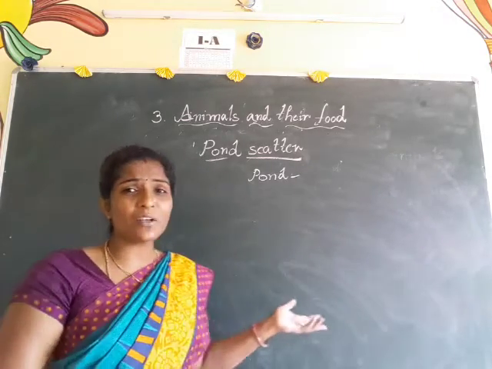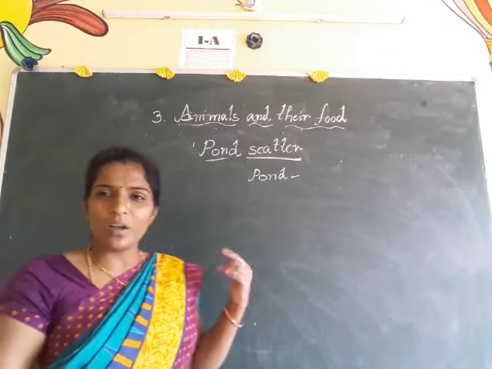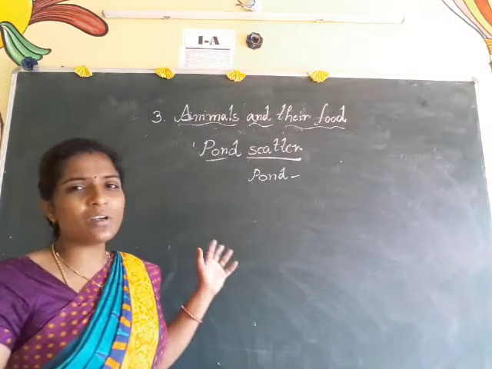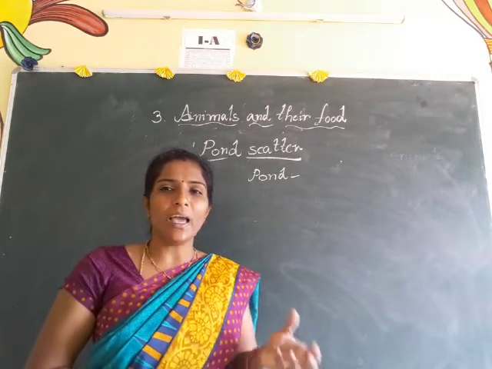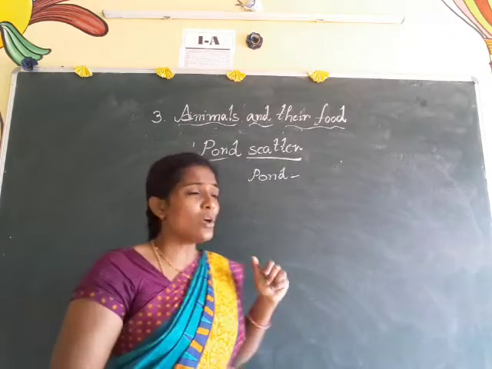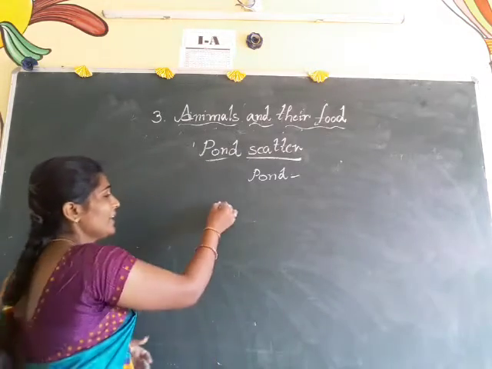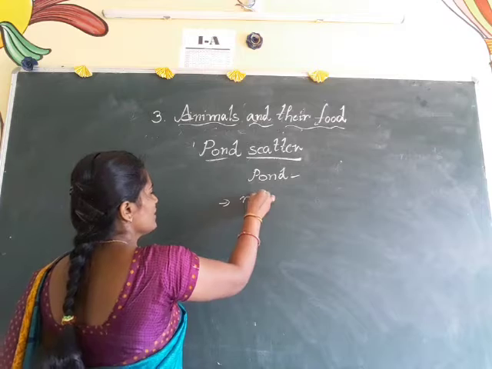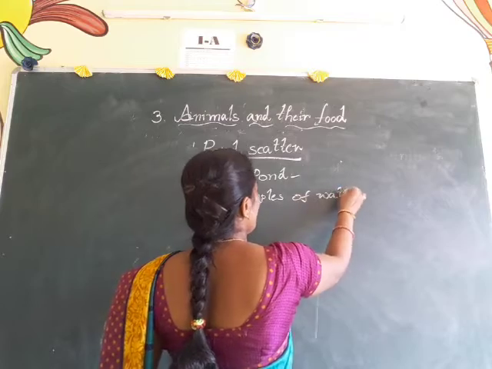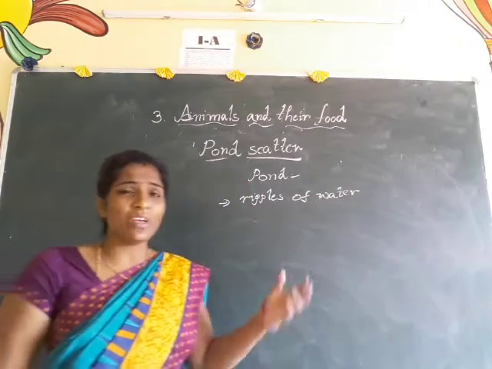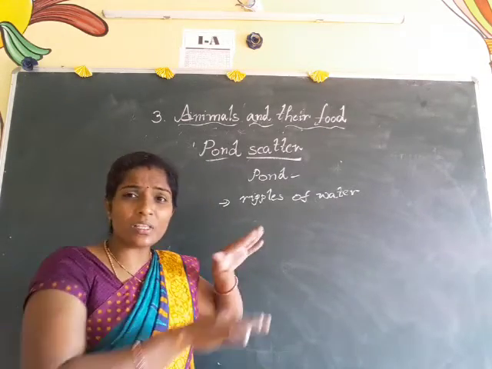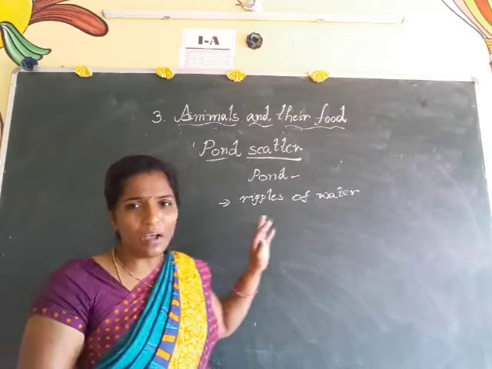What is the specialty of this pond skater? See, we already know skating means moving very fast on a road or anything. So this insect can detect the animals which are moving in the water. How can it detect those animals? It can detect the ripples of water. Many animals like aquatic animals, and some insects also, move on the water. So the pond skater can always live on the surface of the water only.